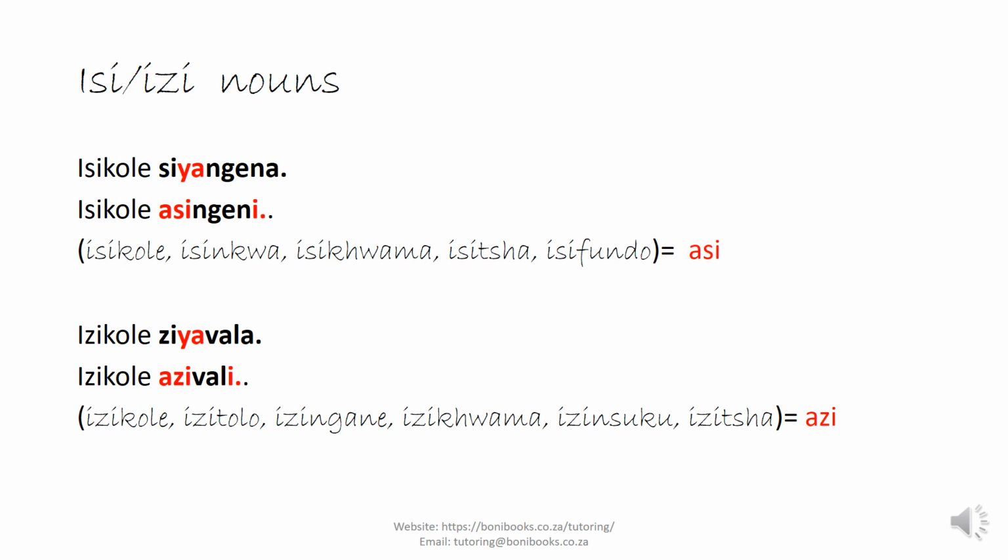And another group of nouns again, it's easy. Isikole siyangena, isikole asingeni. Izikole ziyavala. Schools are closing. And then how do you say schools are not closing? You say izikole azivali, izitolo azivali. Izinsuku azipheli. And this is your group.